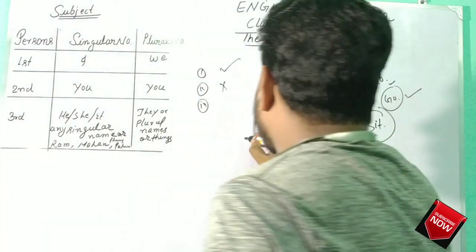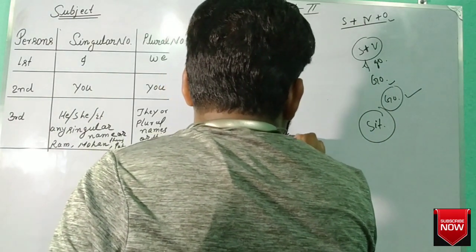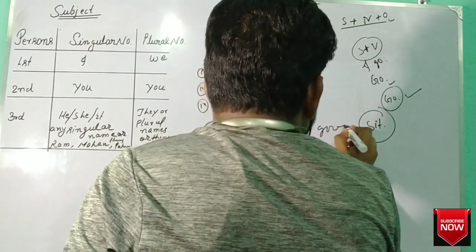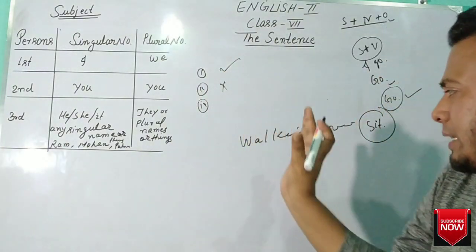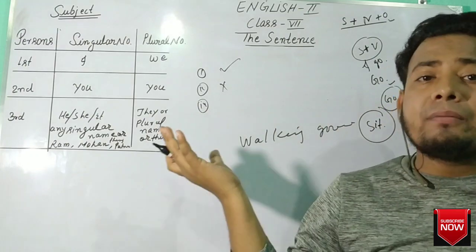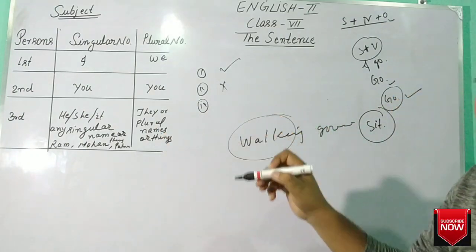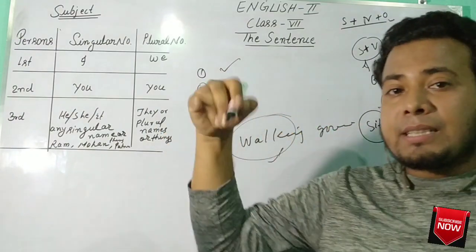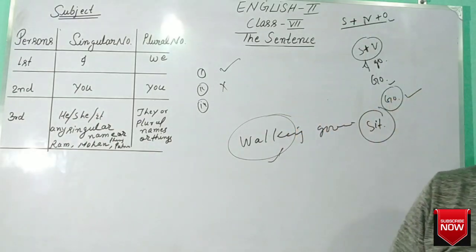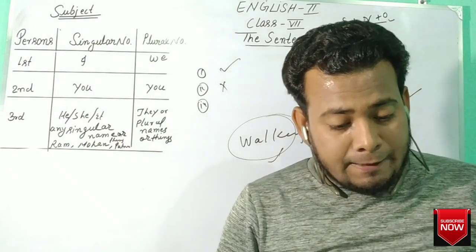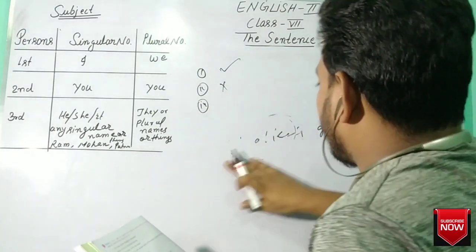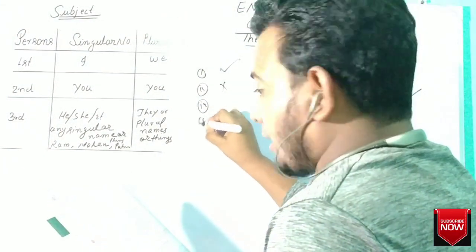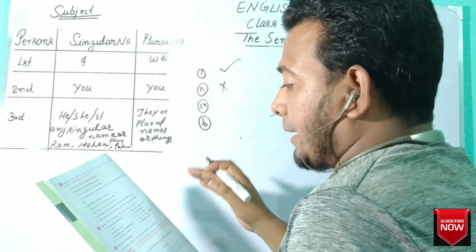For example, walking good exercise. Can walking good exercise be considered a sentence? No. Why? Because here there is no main verb. Here walking is a non-finite verb. It will be discussed in the next chapter. Question number 6, being tired of waiting for the train. No.